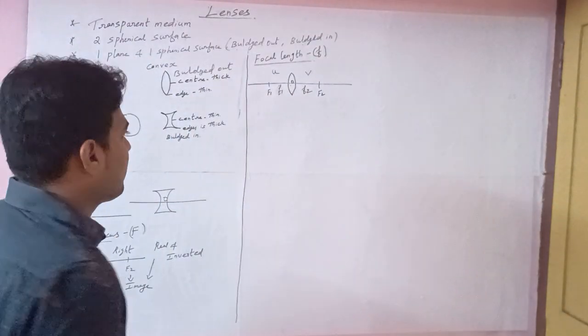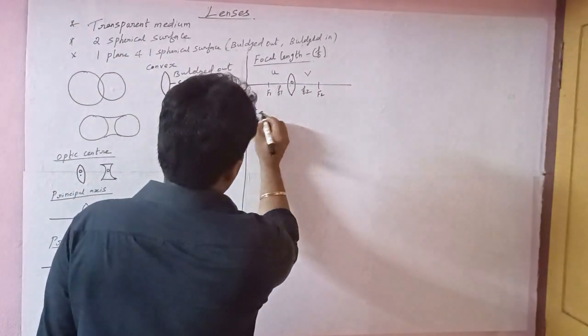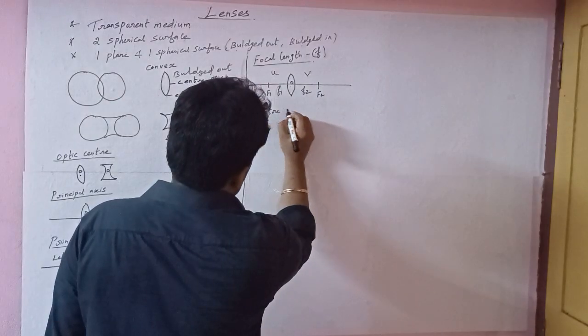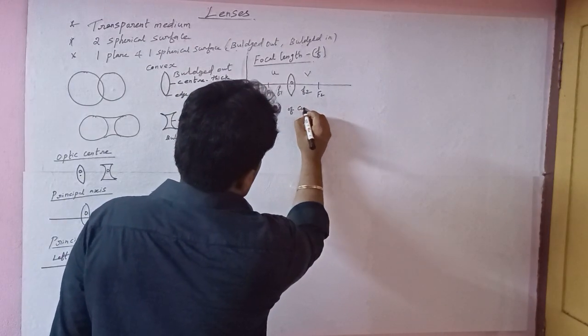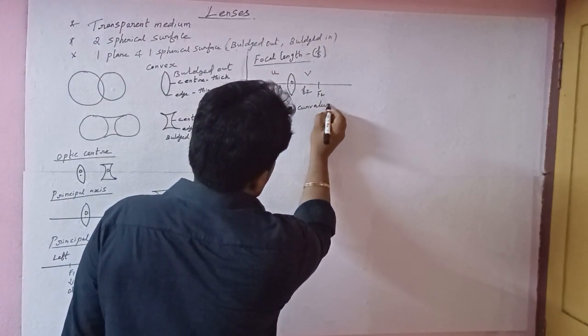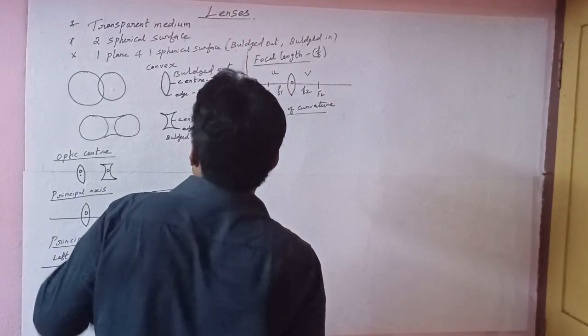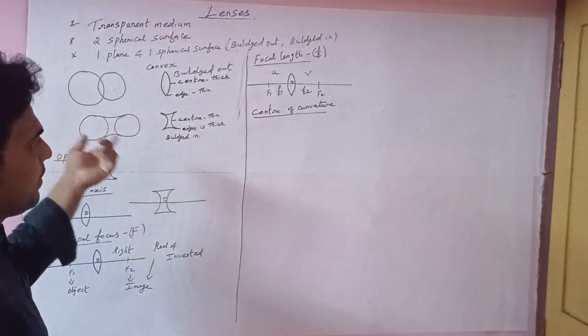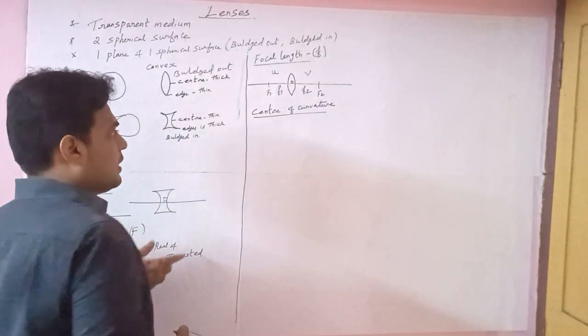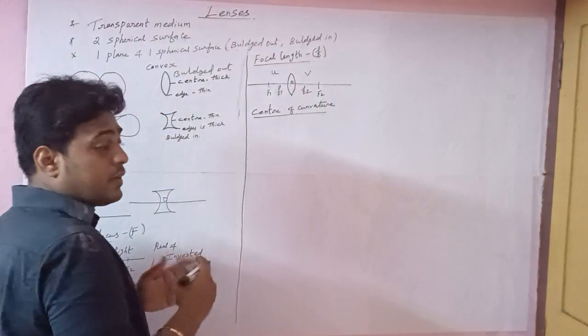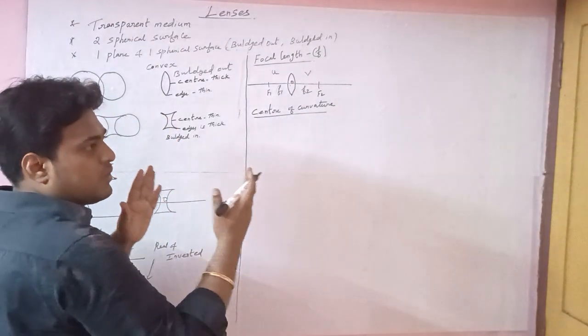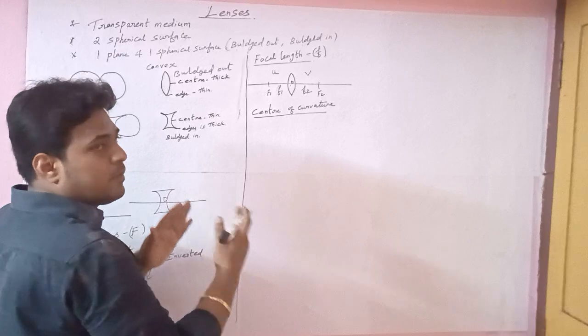Then next, what is the center of curvature? I already told you: when two spherical surfaces are combined with each other, we get the convex lens. When the two spherical surfaces are separated by a distance, we make the concave lens.